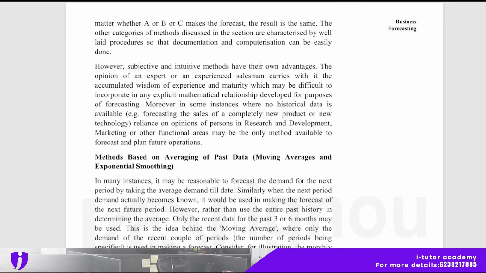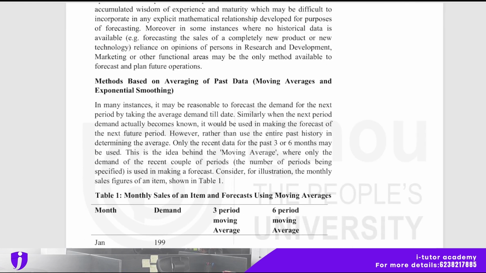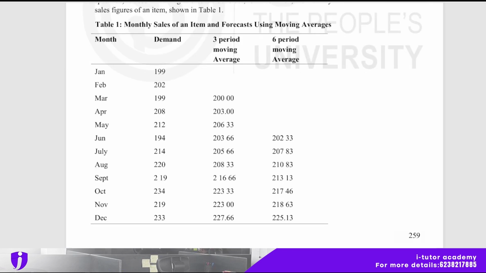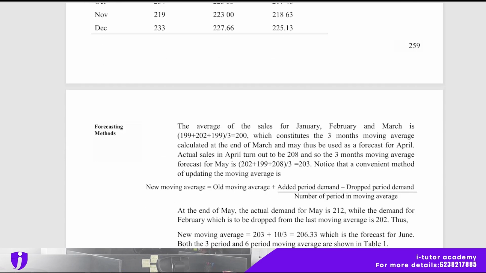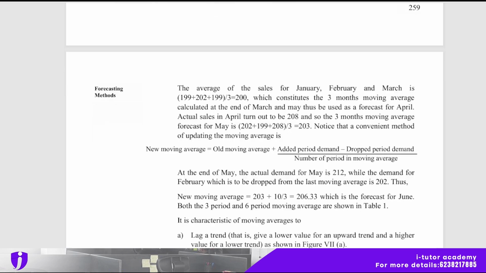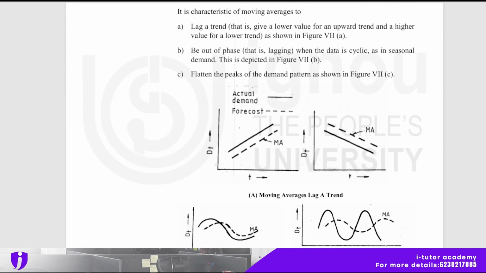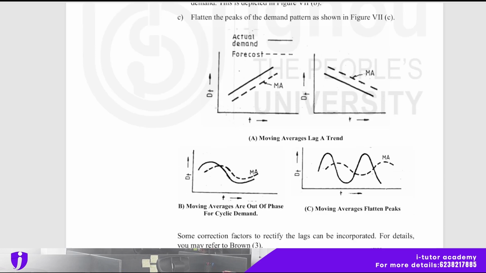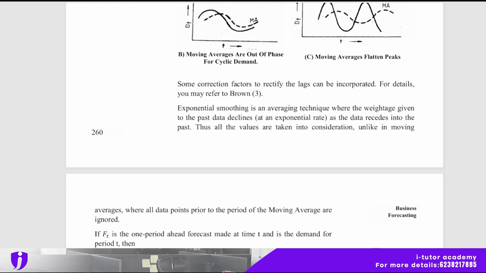Methods based on averaging of past data, that is moving average and exponential smoothing. Here is Table 1, monthly sales of an item and forecasting using moving average. Based on that, new moving average is equal to old moving average plus added period demand minus dropped period demand, divided by the number of periods in the moving average. And here is one chart also: moving averages lag a trend, and moving averages are out of phase for cyclic demand, and moving averages flatten peaks. These are the images based on that.